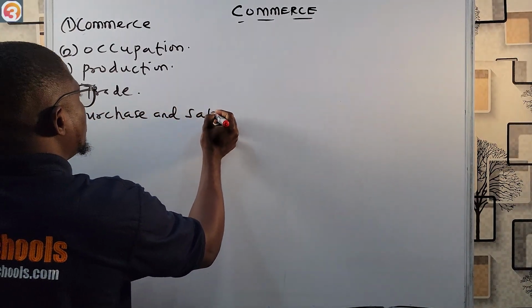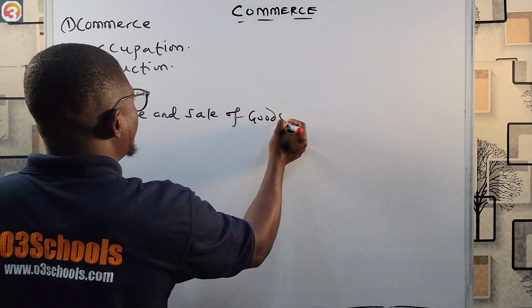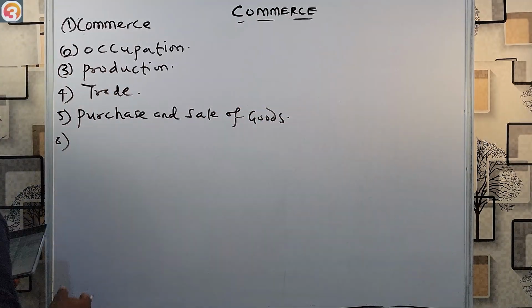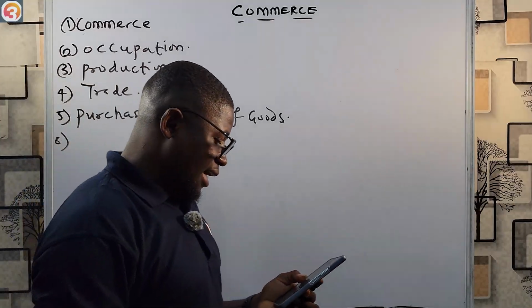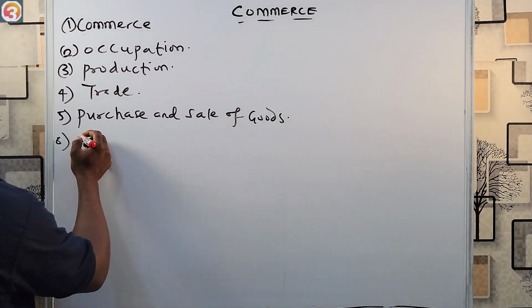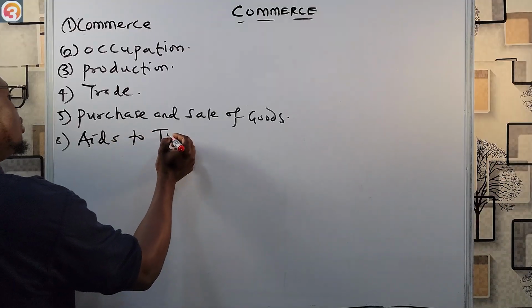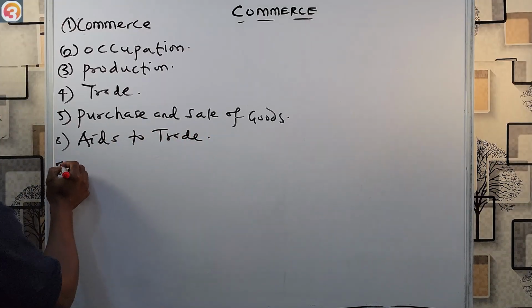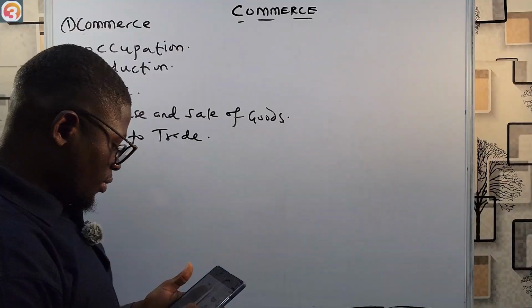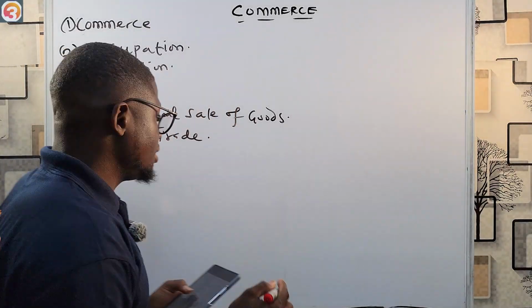Then number 6 is aids to trade, which include advertising, banking, communication. Then number 7, we'll look at business units.